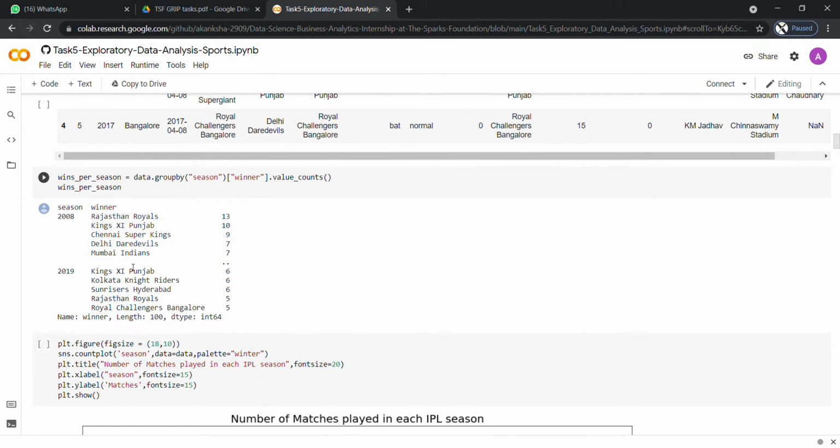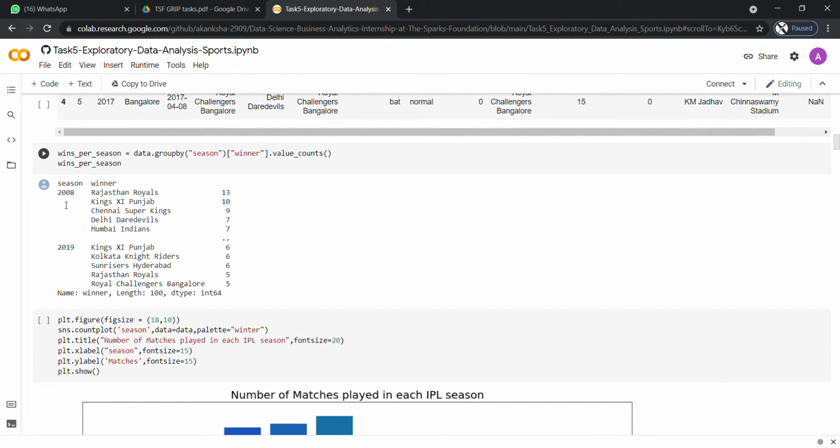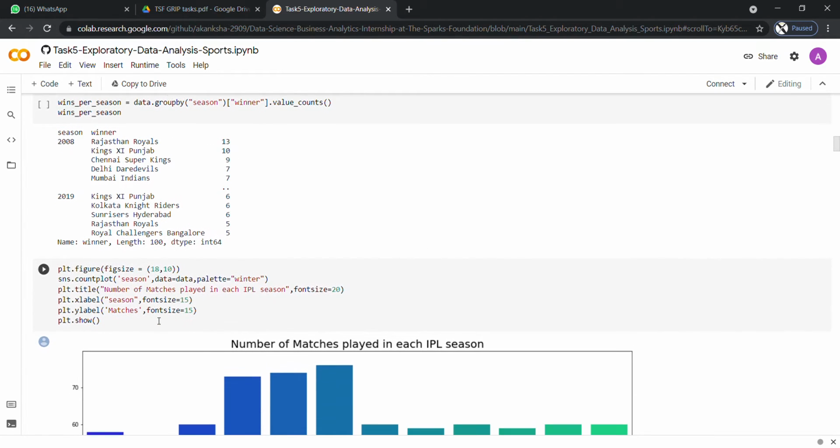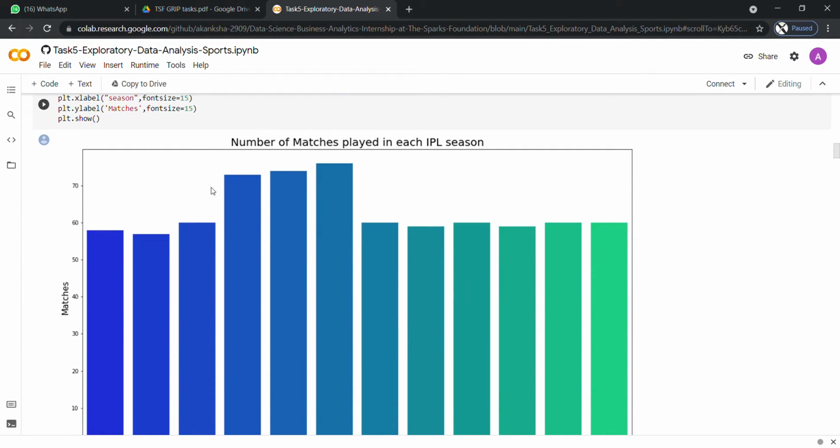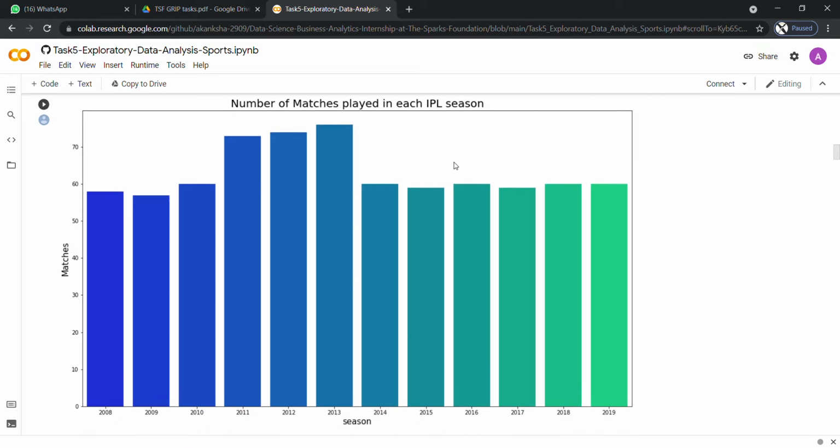And then coming to the analysis, here we have found the number of matches played in each season, and the winner, especially here 2008, it is Rajasthan Royals with 13, and so on it goes. And next we are plotting a bar graph for the number of matches played in IPL in each season. So 2013 is the highest.